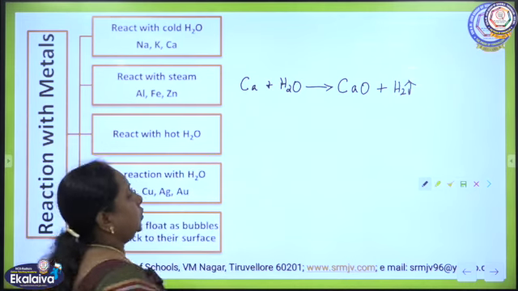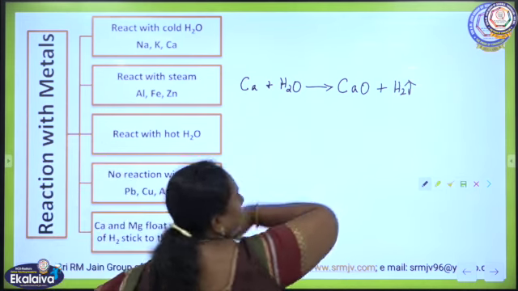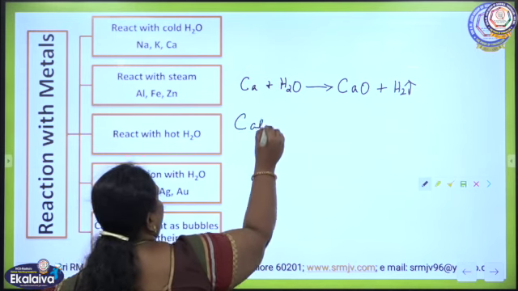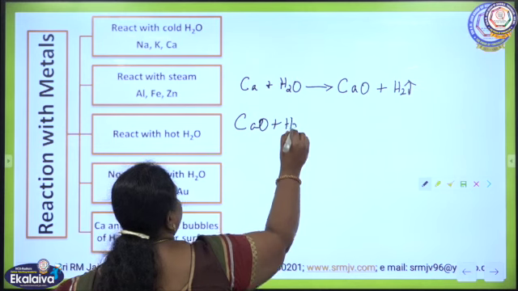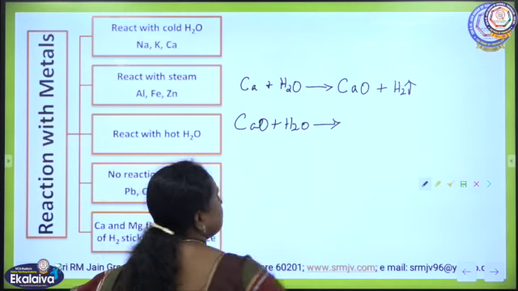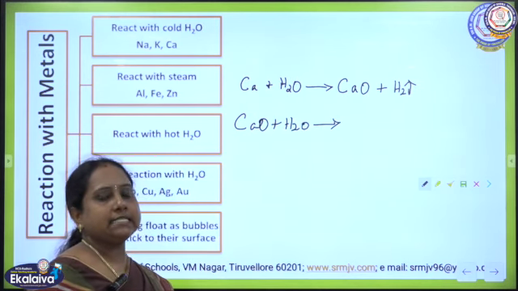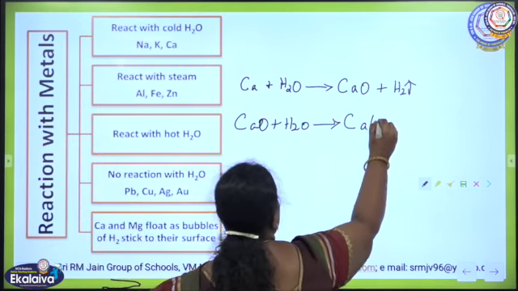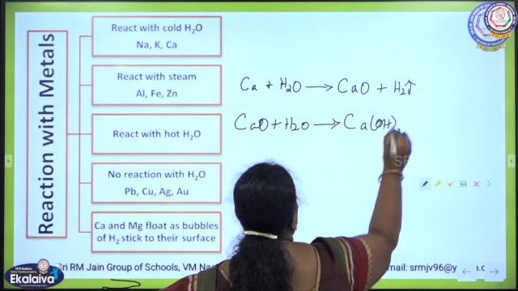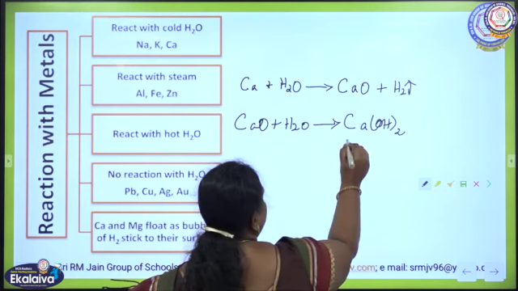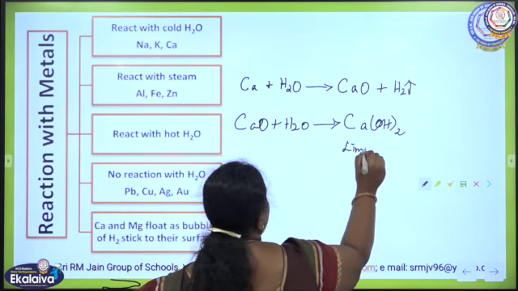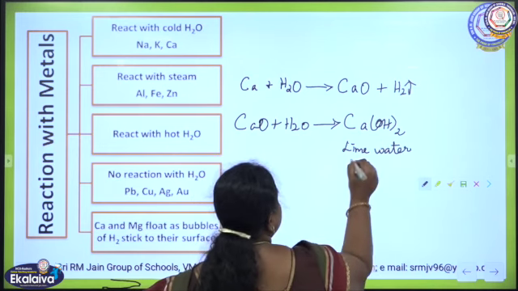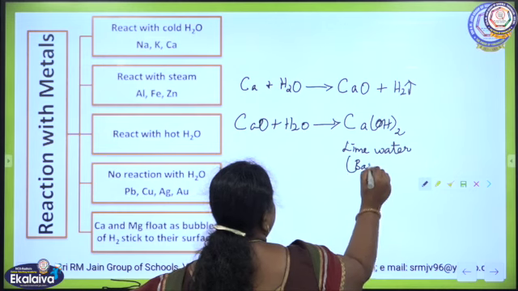Now the obtained calcium oxide, which is basic in nature, when it is dissolved in water produces lime water, that is calcium hydroxide, which is basic in nature and commonly called lime water.